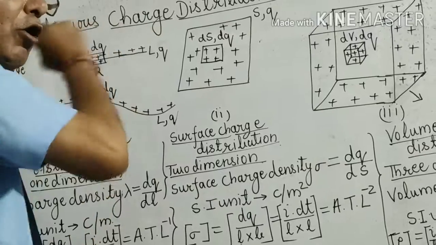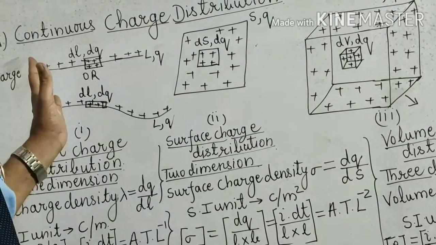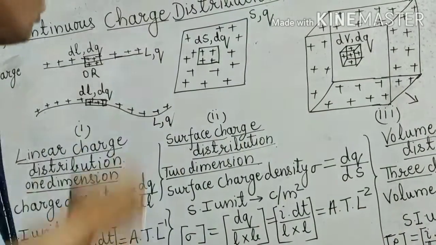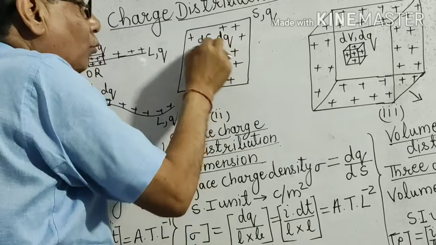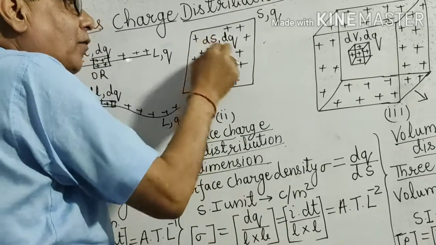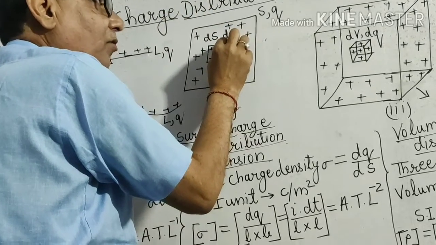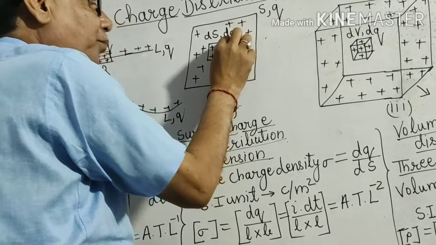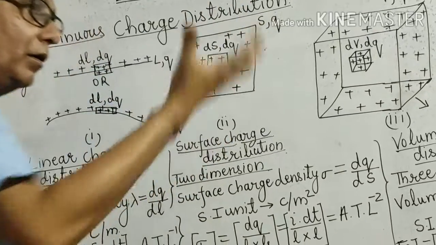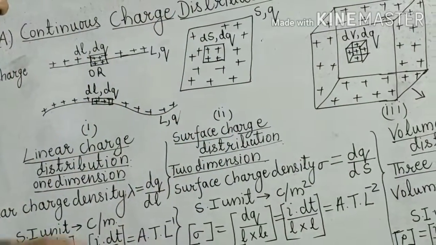Now, here also, since the surface can be very long, of more dimensions, you will cut out a small surface dS, which contains a small amount of charge dq. This you have to do when the available surface is of infinite dimensions.